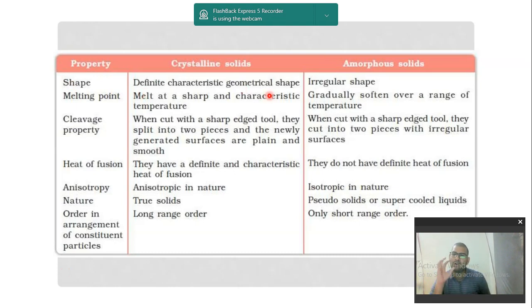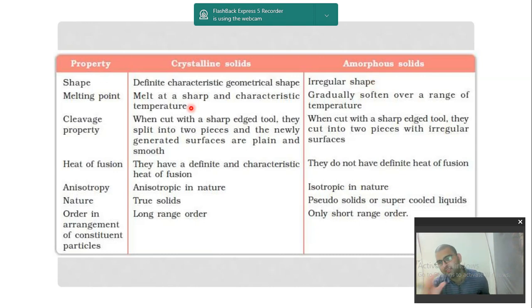That means if a particular crystal is hexagon, finally a crystal will form, a lattice will form. But amorphous solids are irregular in shape. Some crystal will be diagonal, some crystal will be polygon, some crystal will be pentagon, some crystal will be octagon, and they will be forming. Okay, so they are irregular in shape.